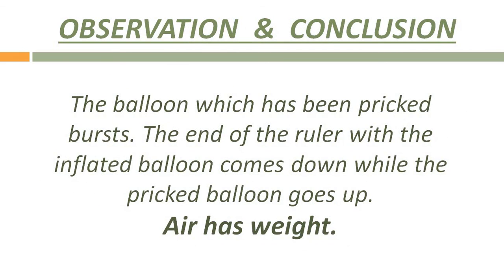So children, you will observe that in the first case both the balloons were filled with air, so the ruler was in a straight position. But as you pricked one of the balloons, it burst and the air inside it came out. So the end of the ruler with the inflated balloon comes down and the pricked balloon goes up. This shows that air has weight.